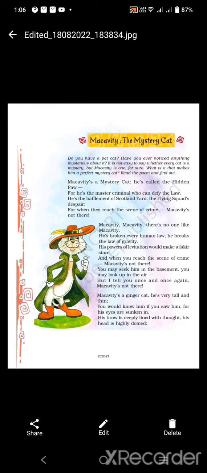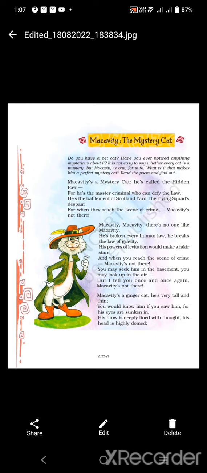The poet says that you can identify Macavity anywhere. It is easy to identify him because of his appearance, like his sunken eyes. He has sunken eyes. Sunken means his eyeballs are sunken inside. So Macavity is a ginger cat because he is very tall and thin. You would know him. You can catch Macavity easily.